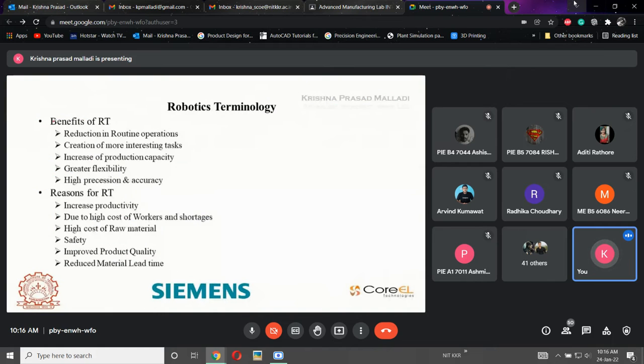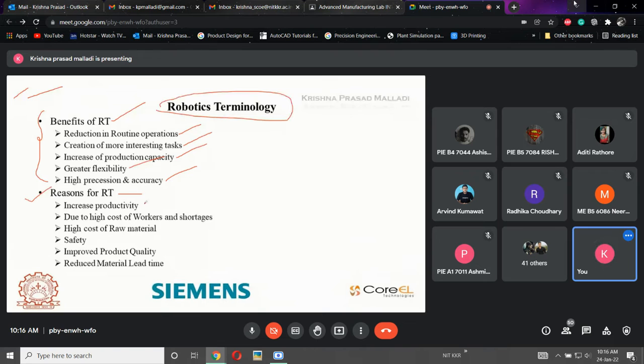Okay, so we have discussed what and why. Now, what are the benefits of robots? The benefits of robots are reduction in routine operations, creation of more interesting tasks, increase in production capacity, greater flexibility, and higher precision and accuracy. These are some of the benefits of using robotic technology. And these are some of the reasons why we need to adopt robotic technology in our plant.